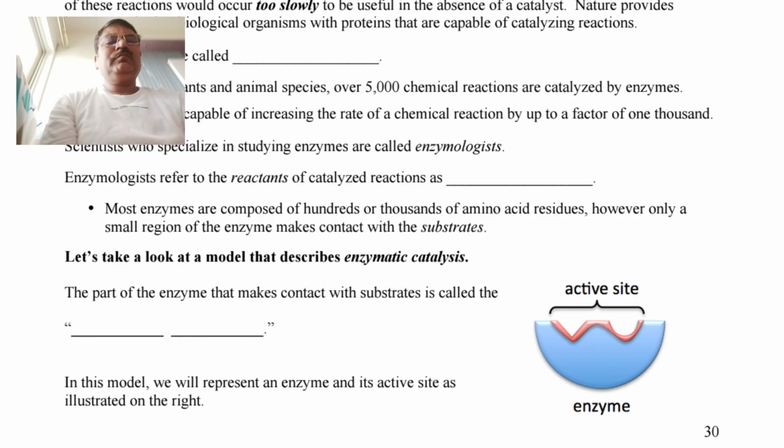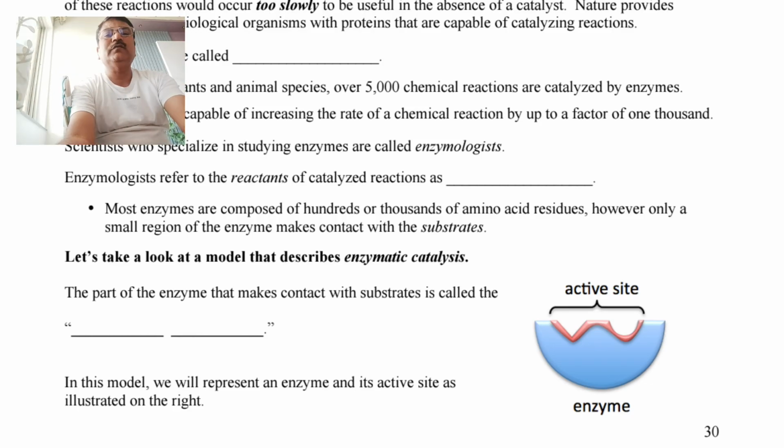Whenever any type of biological reaction takes place, these enzymes, in a smaller region, come in contact with the substrate. Now a simple question arises: what are the substrates?